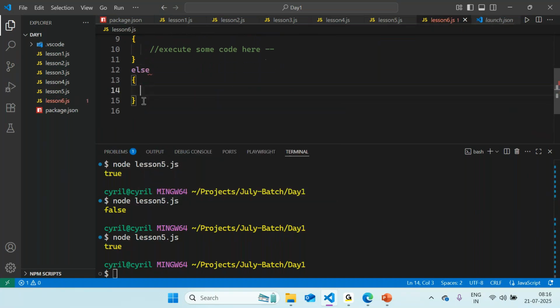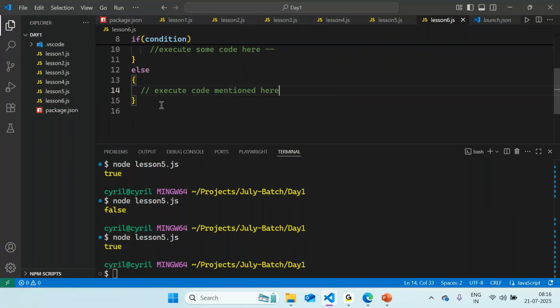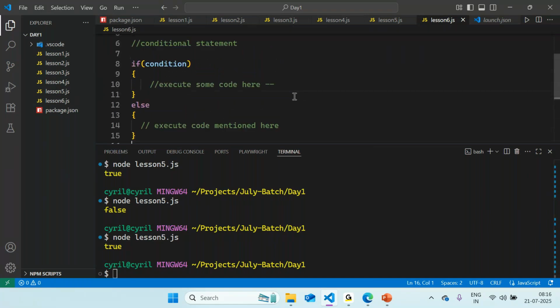And if the condition is returning false, then we can say you have to run this piece of code, execute the code mentioned here. So this way, whatever we have discussed so far, you can make it conditional, and that's how the program would be proceeding. This condition will be whatever expression we are trying to mention, for example the same thing we used in terms of age.